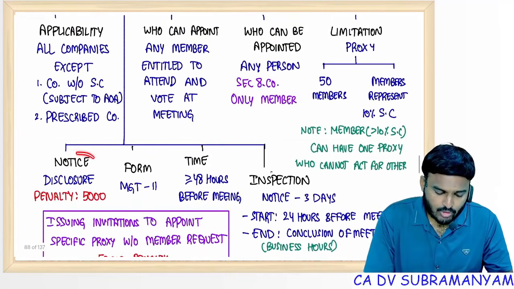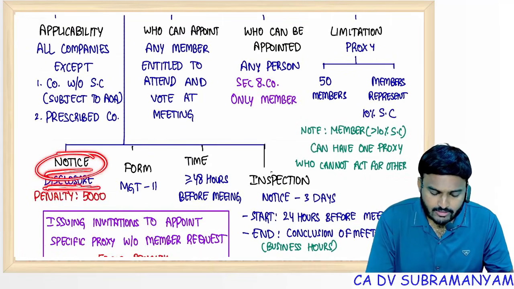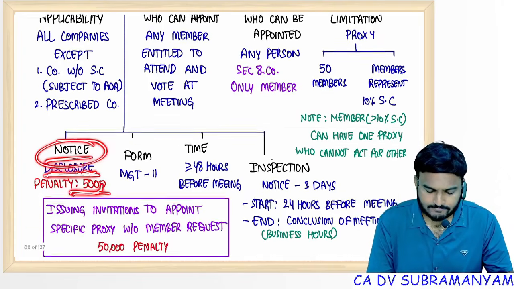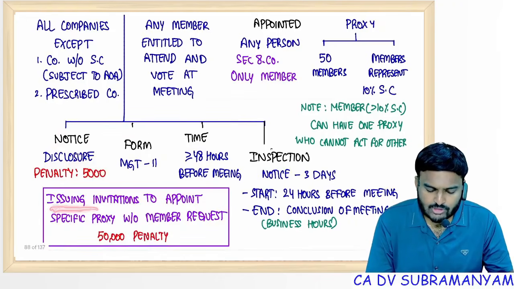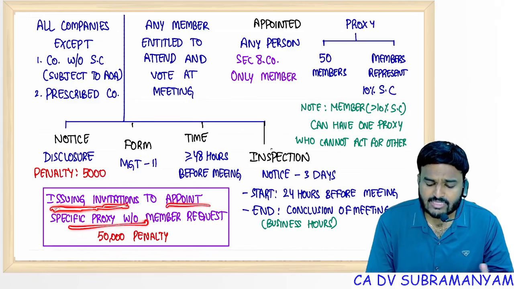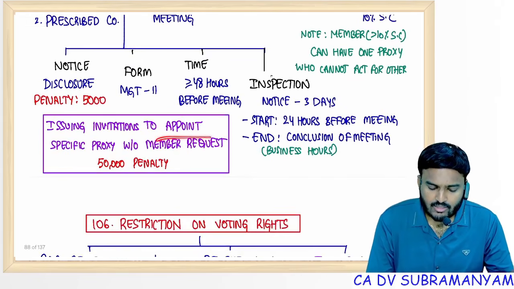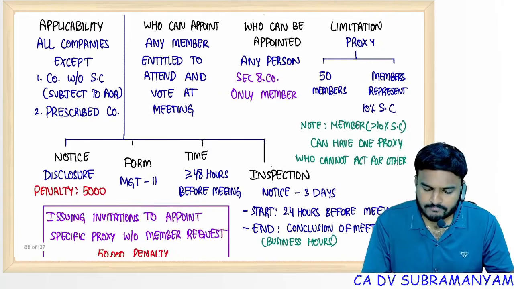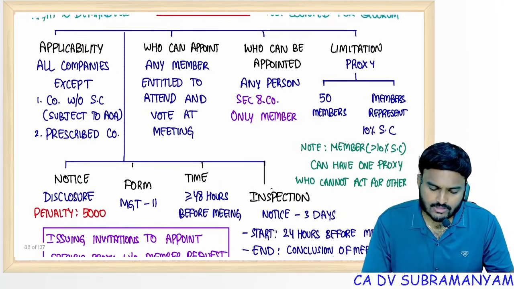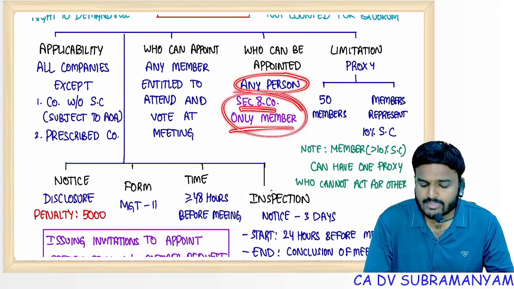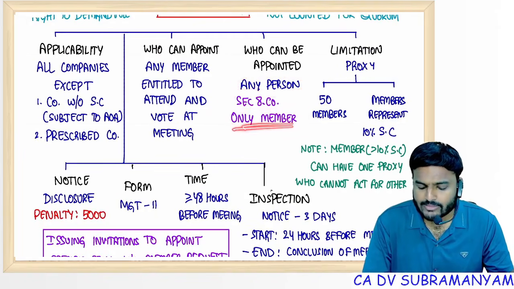In proxy note, notice calling for meeting, disclosure of proxy benefit is mandatory, or else punishment 5,000 rupees. Company is prohibited from issuing invitations to appoint the proxy forms. But if there is a written request from the member, I want persons willing to act as a proxy, then you can circulate that list among the requested members, no problem. So 50, 10%, all is covered. Who can be proxy? Any person, but for Section 8 company, only member can be appointed as a proxy.